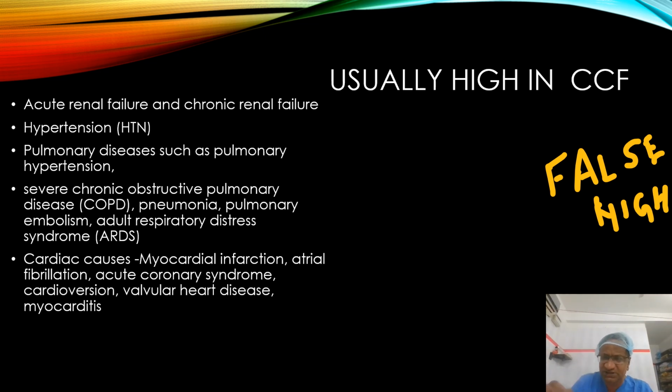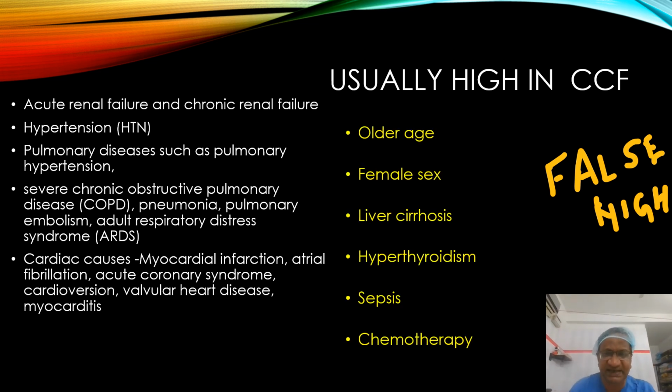Sometimes we know this patient has dyspnea and the echo is normal. We want to know the cardiac involvement in a patient with COPD, and then we do this NT-proBNP, where it may not be useful because even in COPD, it may be high. Also infarction, atrial fibrillation, acute coronary syndrome, myocarditis. There are other conditions like old age, cirrhosis, hyperthyroidism, and chemotherapy. So there are many causes of high NT-proBNP other than congestive heart failure.